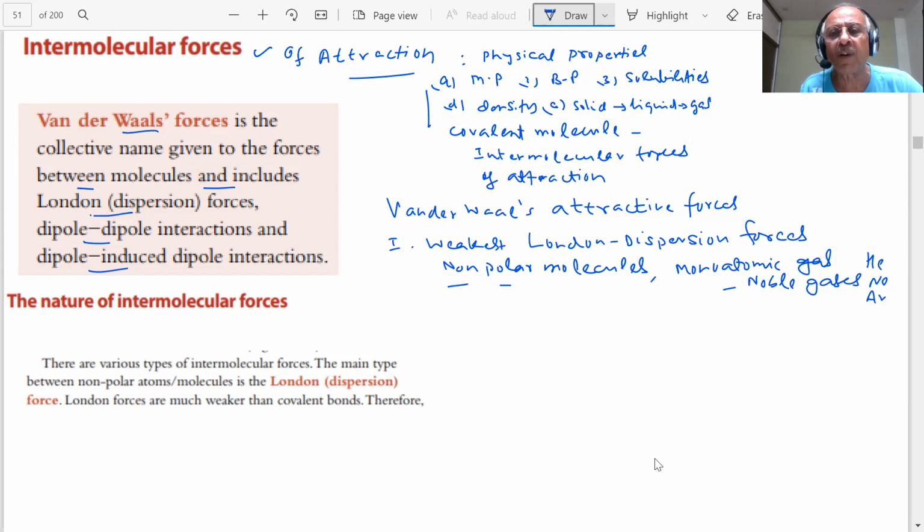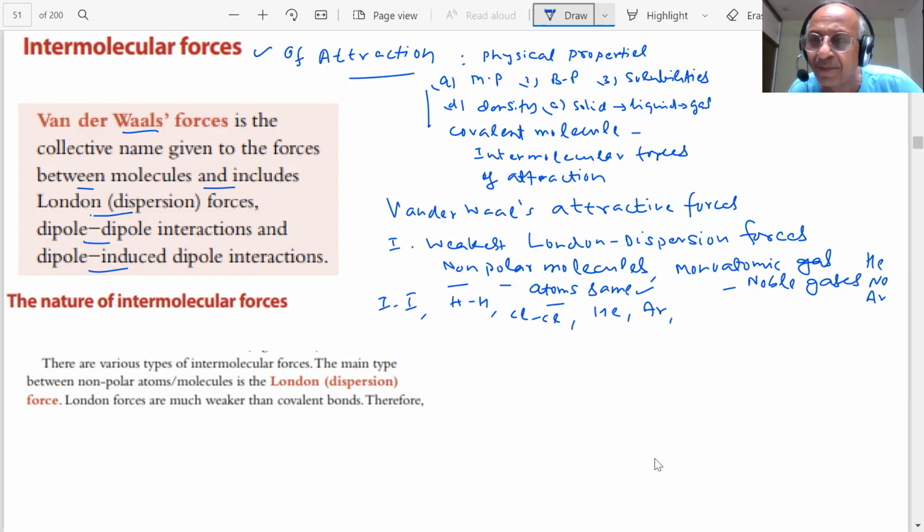So non-polar molecules will be those in which the two atoms are the same. We have seen it. For example, H2, you have seen I2, Cl2. These are non-polar molecules. Just like I told you, helium, argon, all these are non-polar. There is no charge. So how are they attracted? They are attracted by a weak force, which we call London dispersion force. How it arises, we'll show you. So one thing we will discuss this.